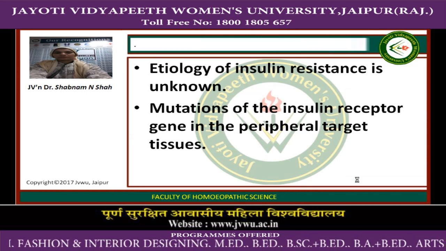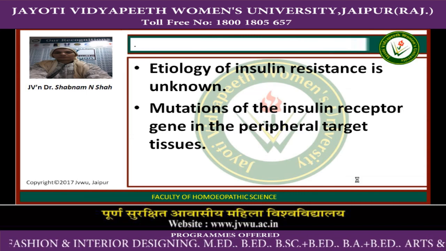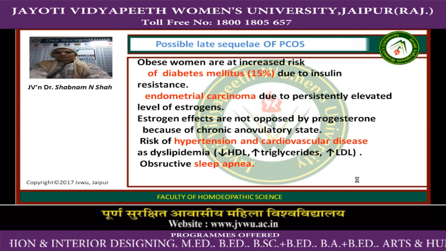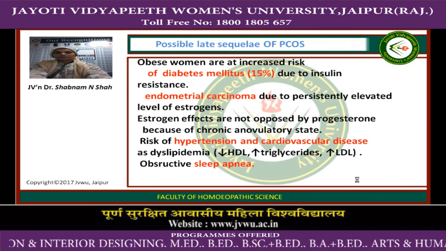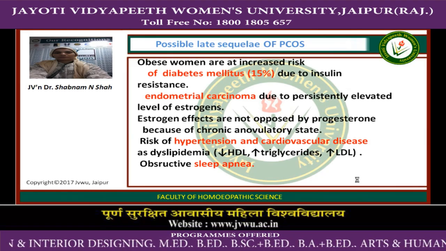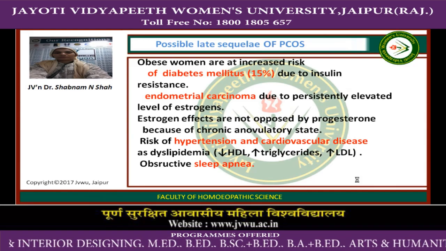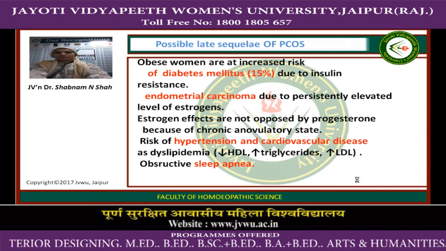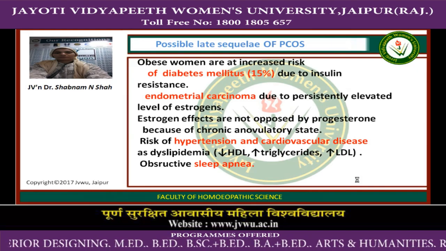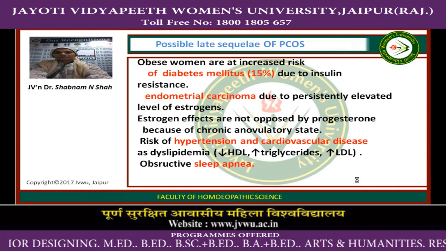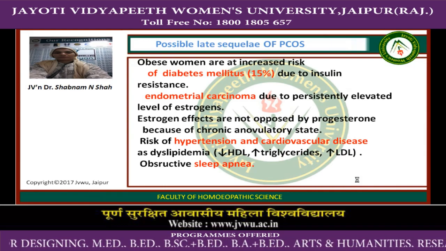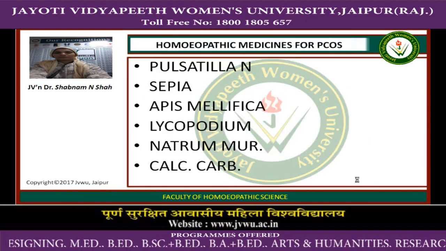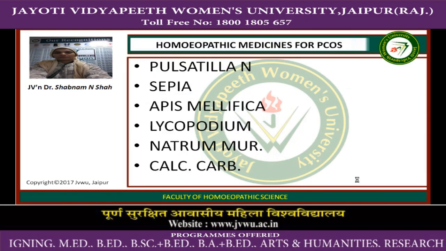This is the very important complication of PCOD. So the possible late sequelae of polycystic ovarian syndrome: obese females are at maximum, high increased risk. They are at risk of diabetes mellitus due to insulin resistance, and endometrial carcinoma due to persistently elevated levels of estrogens. Estrogen effects are not opposed by progesterone because of the chronic anovulated state. Risk of hypertension and cardiovascular disease is much more as dyslipidemia is there, like increased LDL and decreased HDL.